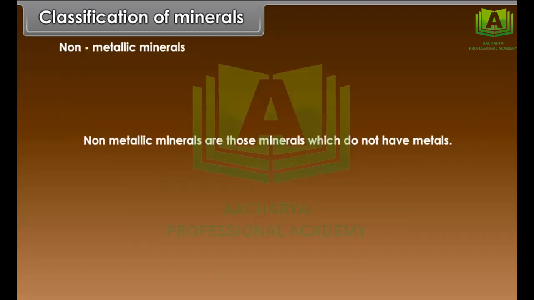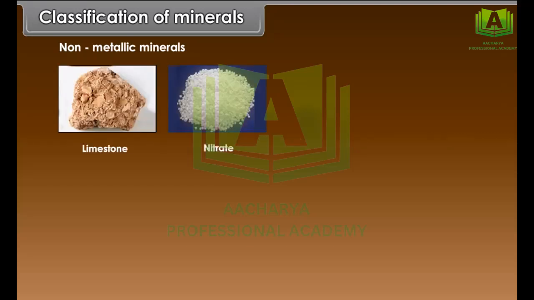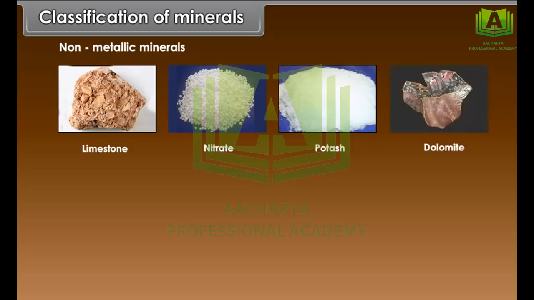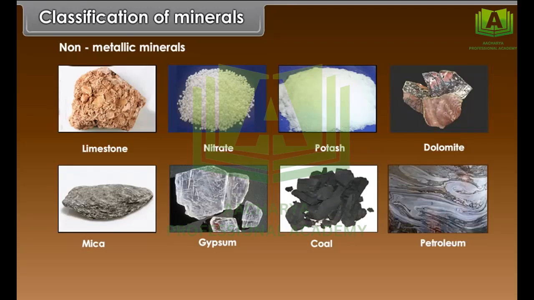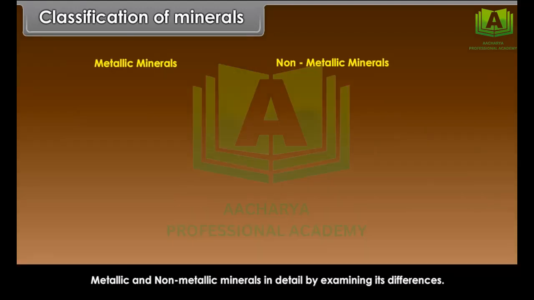Non-metallic minerals. Non-metallic minerals are those minerals which do not have metals. Example, limestone, nitrate, potash, dolomite, mica, gypsum, coal, petroleum, etc. Now we will study metallic and non-metallic minerals in detail by examining their differences. Metallic minerals have luster. Non-metallic minerals are dull in luster.